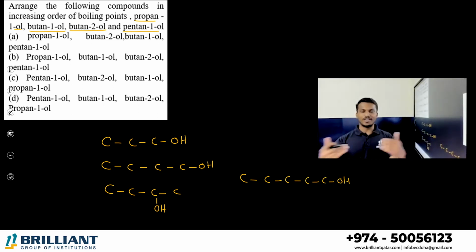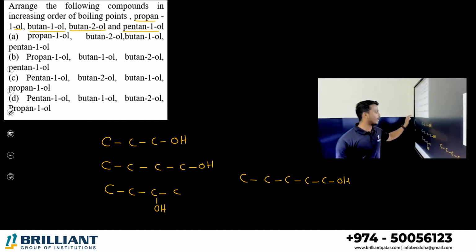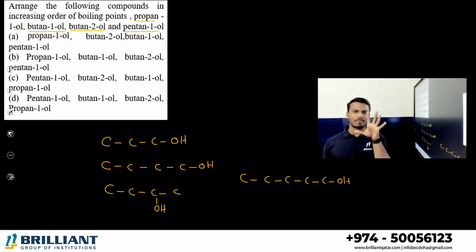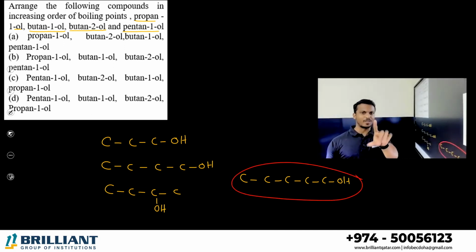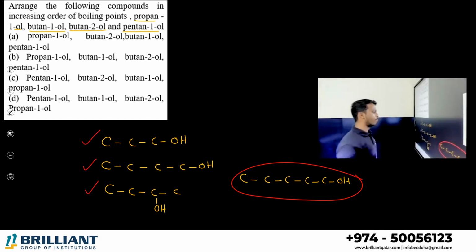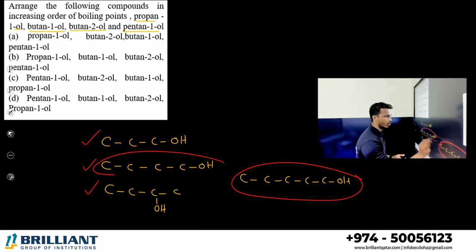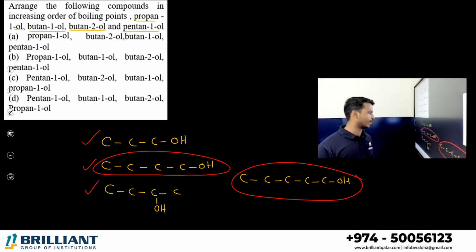Before looking at the options, tell me, dear student, which one has the greatest boiling point? Boiling point, the first factor determining is mass. Which one has the greatest mass? Definitely pentan-1-ol, because it contains 5 carbons with 1 alcohol. Among the other 3 compounds, which has the greatest boiling point? No doubt, butan-1-ol, because the surface area is greater, all carbons being in a straight chain.